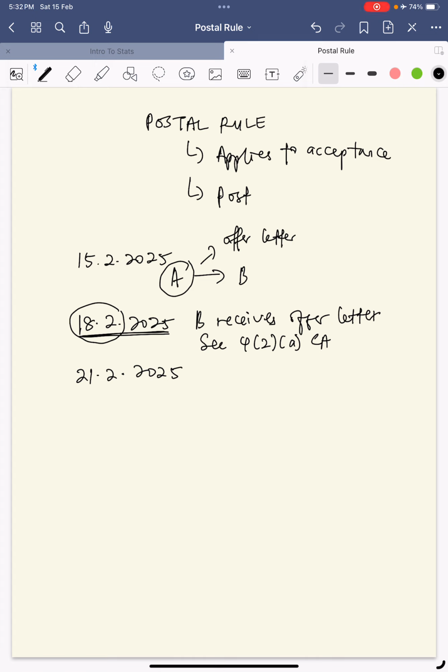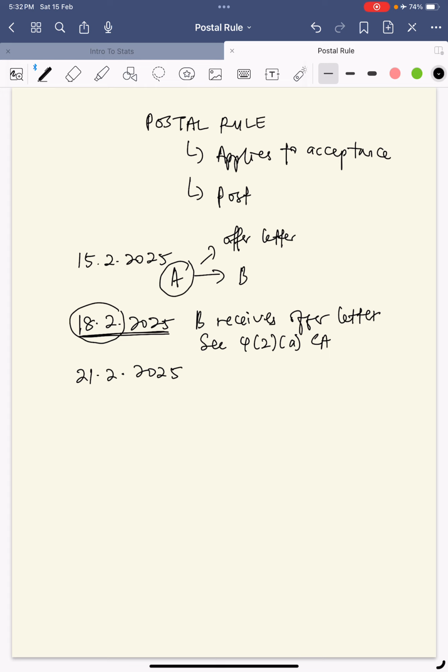However, B is not yet bound by the contract. So for postal rule, acceptance applies differently to offeror and also to the acceptor. So when will B be bound by the contract? B will be bound when A receives the letter of acceptance.